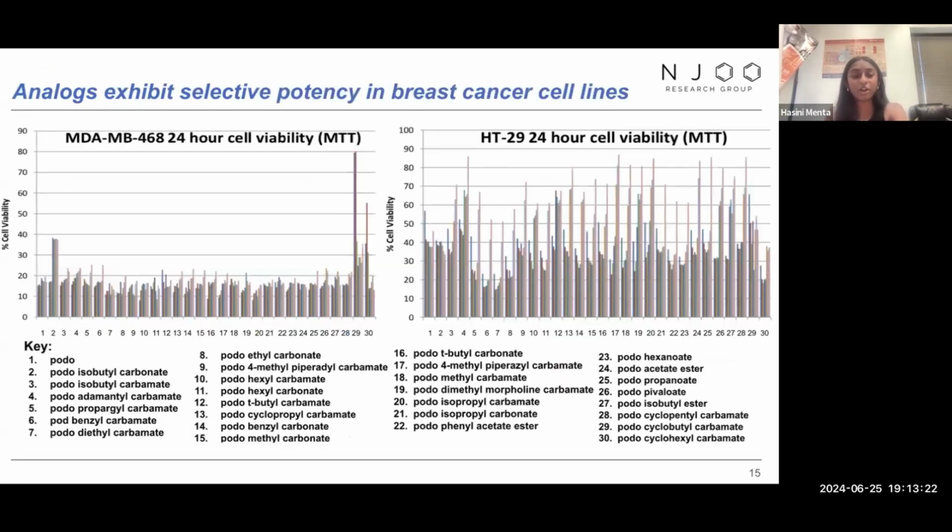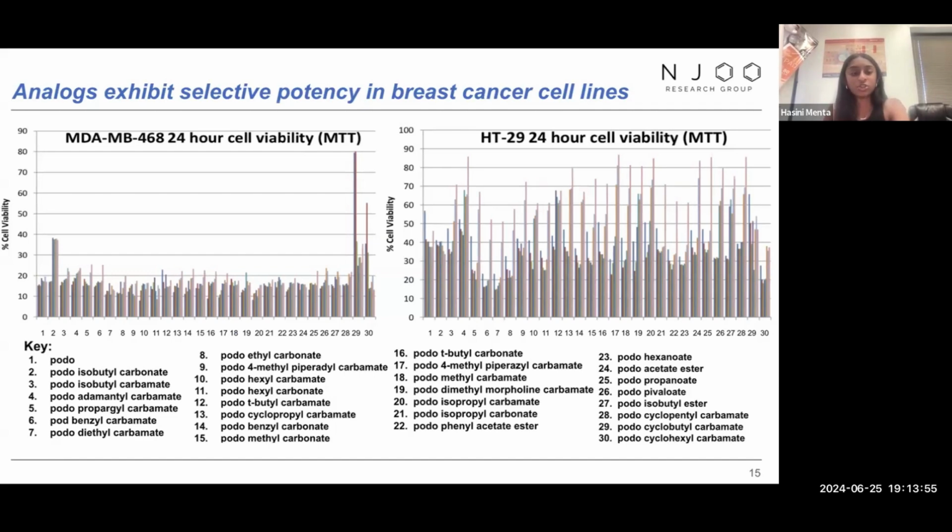Okay, and again, moving on, we're able to see more of our analogs. This time we're screening all 29 of our analogs, including our ester analogs. Our compounds were preliminarily tested on cell lines MCF7, MDA-MB-468, and HT-29 cells. MCF7 cells are breast cancer cells, 468 cells are triple-negative breast cancer cells, which means that they do not have the 3 cell markers, estrogen, progesterone, and a specific protein. And then finally, the HT-29 cells are a human colorectal cell line.